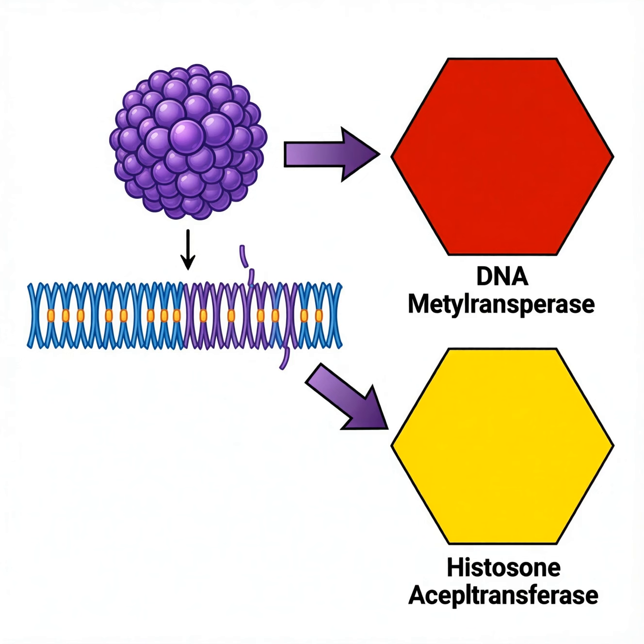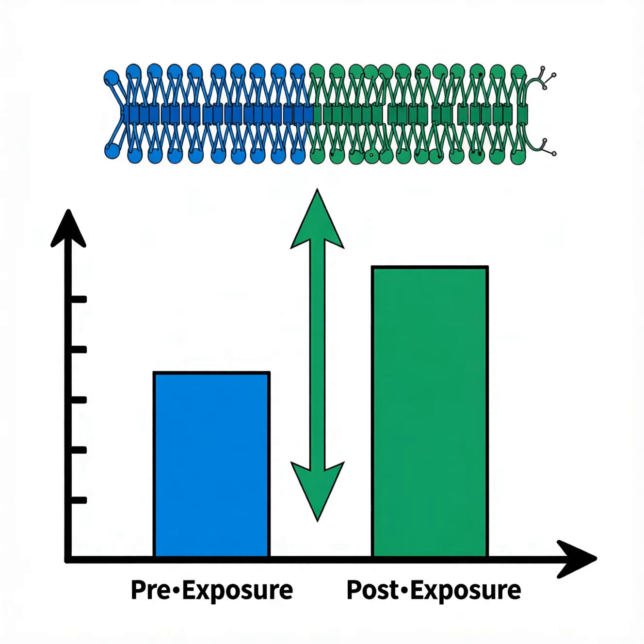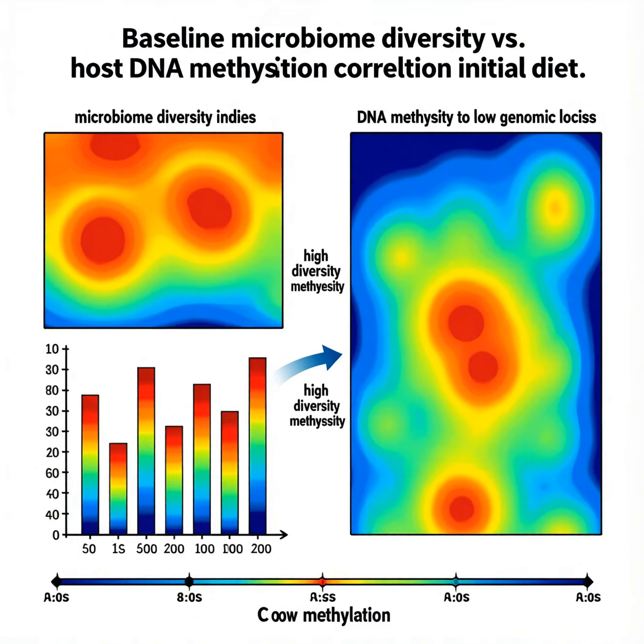The microbiome is a dynamic community that can influence host epigenetic marks. Microbial metabolites, such as short-chain fatty acids, act as cofactors for DNA methyltransferases. When butyrate levels rise, DNMT activity increases and cytosine residues become methylated. Conversely, microbial production of histone deacetylase inhibitors can loosen chromatin structure. These chemical signals are transmitted through the bloodstream to distant tissues, including the gut epithelium and liver.